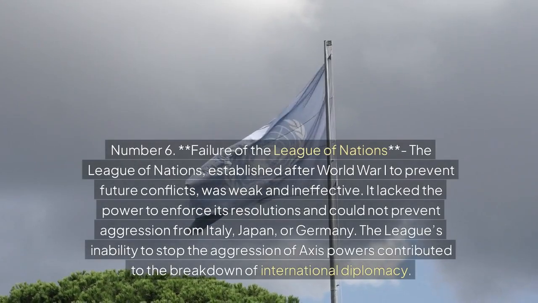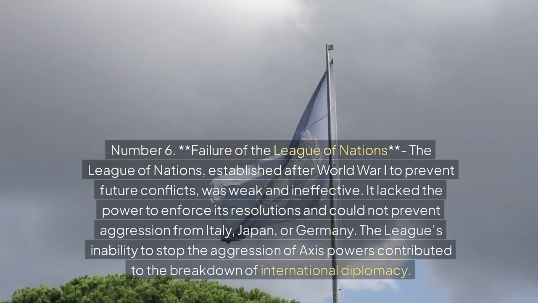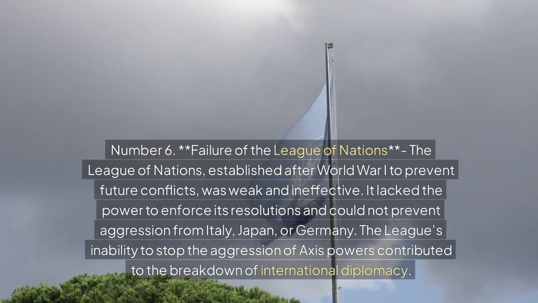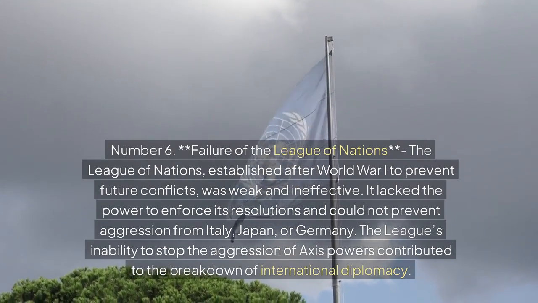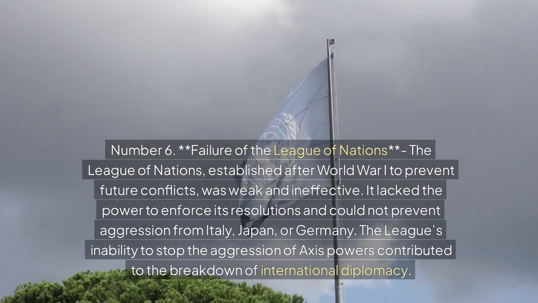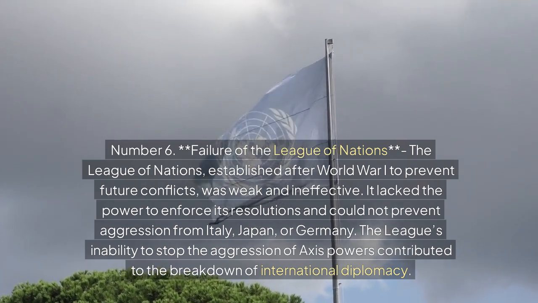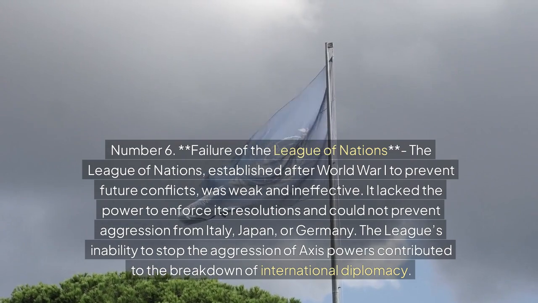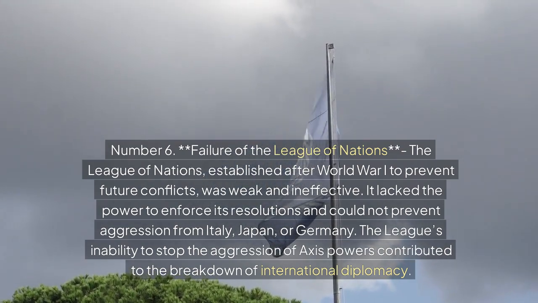Number 6. Failure of the League of Nations. The League of Nations, established after World War I to prevent future conflicts, was weak and ineffective. It lacked the power to enforce its resolutions and could not prevent aggression from Italy, Japan, or Germany. The League's inability to stop the aggression of Axis powers contributed to the breakdown of international diplomacy.